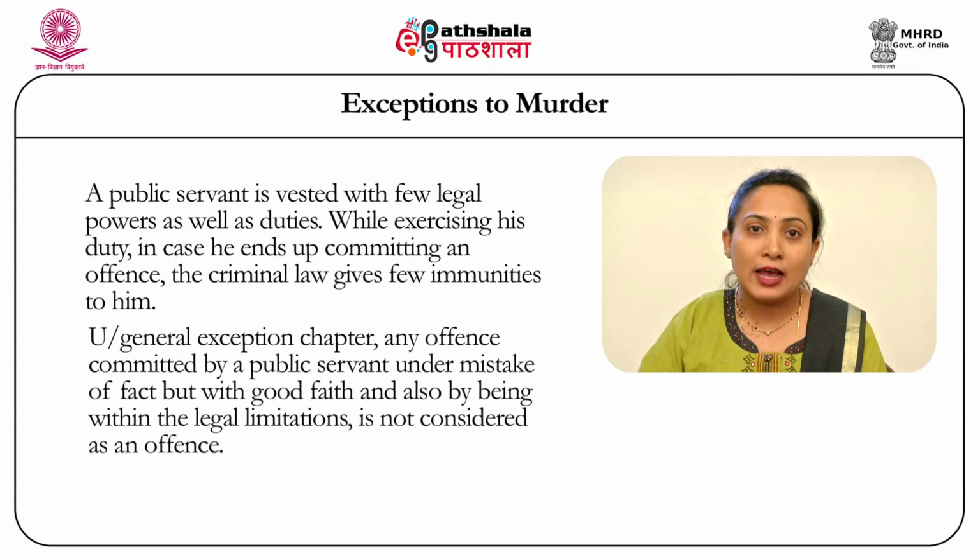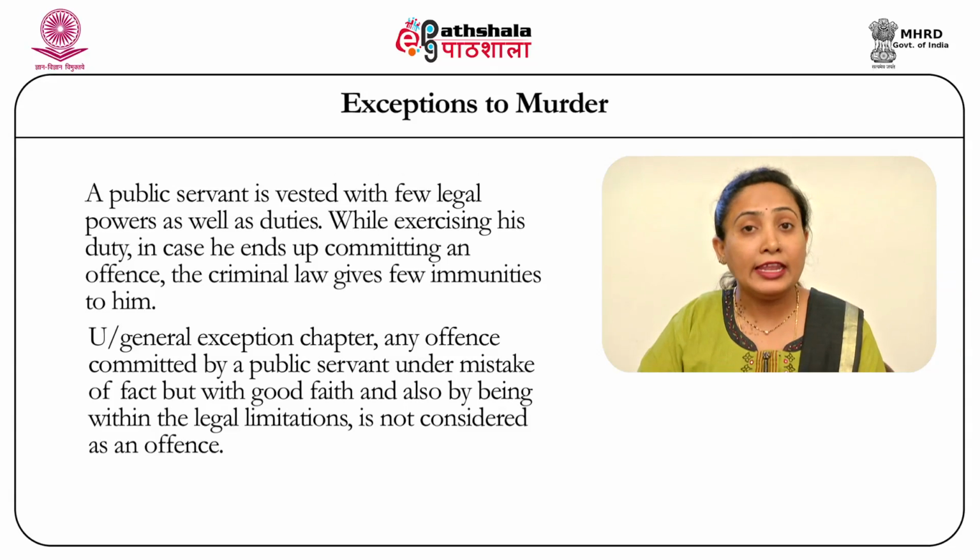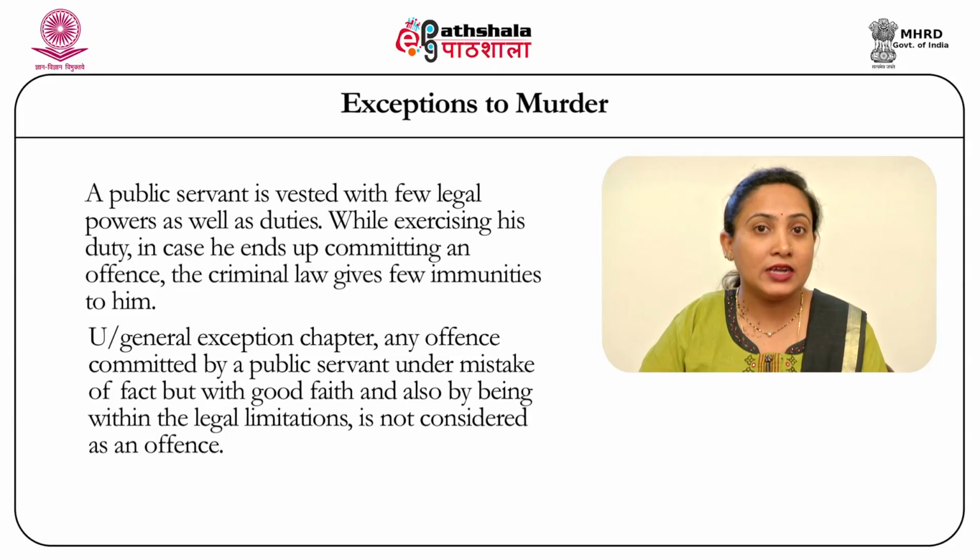Now, under the general chapter that talks about the general exceptions to criminal liability, that is under IPC, any offense committed by a public servant under mistake of fact but with good faith and also within the legal limitations makes it an offense of complete exemption from criminal liability.